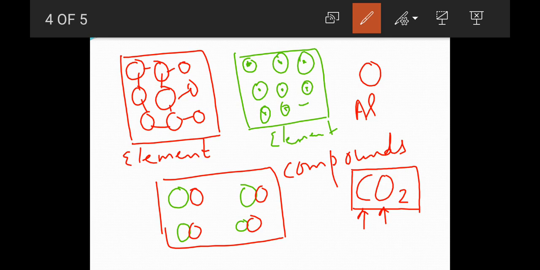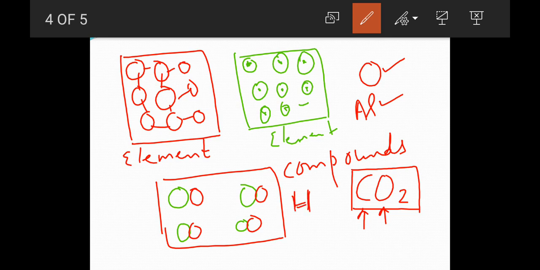So here you see, in elements you have single atoms of the same type. In compounds you may have different atoms. Now one more major difference: elements show the same properties as their atoms. Whatever properties atoms show, the elements are going to have the same. But in the case of a compound, the property of the compound is entirely different from its constituent atoms. Let's take one more basic example, H2O.